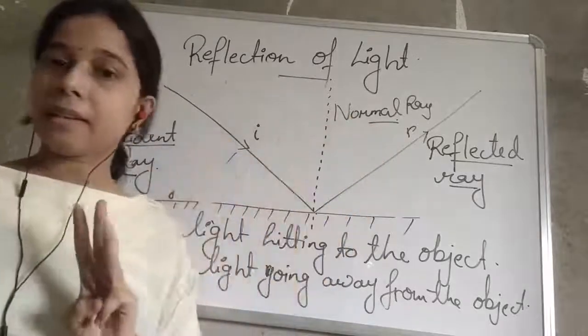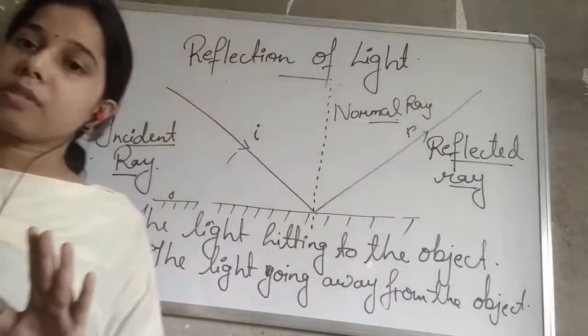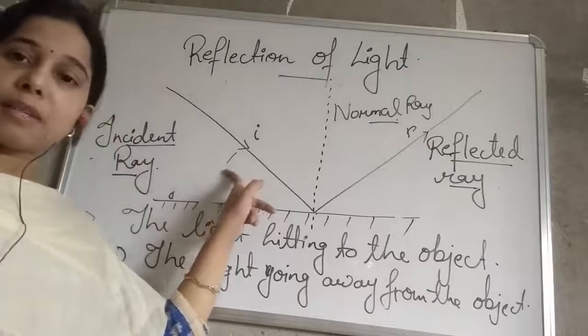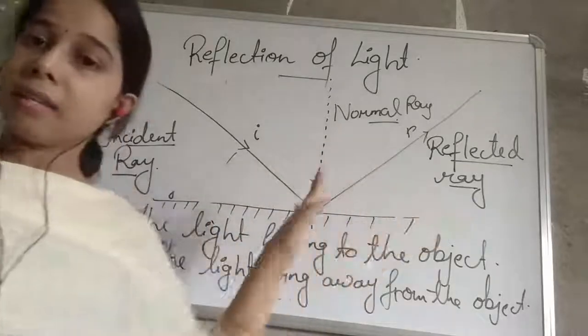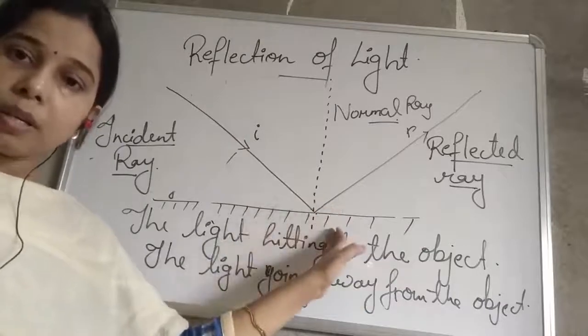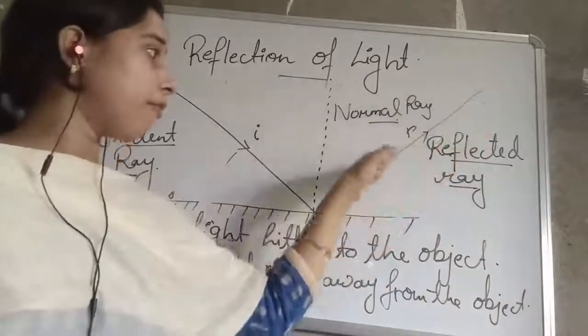So three rays are there: incident ray, reflected ray and normal ray. Although in your section, student, you have to understand only the two rays, the incident ray and the reflected ray. The incident ray comes towards the mirror hitting the object, and the reflected ray leaves away from the mirror after reflection.